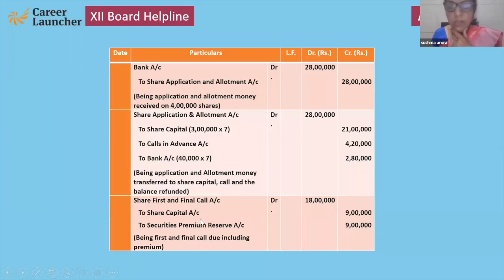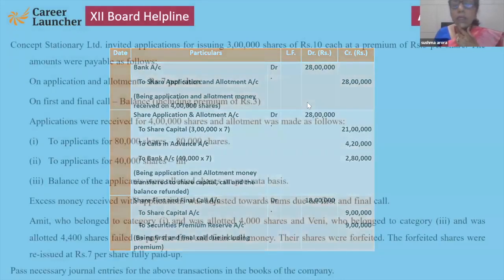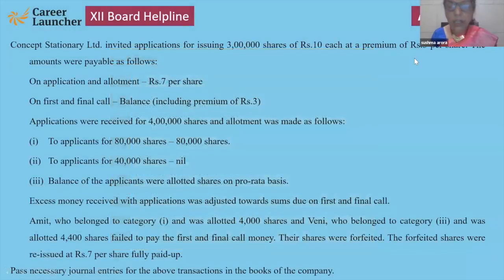Okay, so first and final call to share capital to SPR. Now students are confused how that 18 lakh came. Simple. See here, share value is 10 and premium is 3. So 10 minus 7, that will be 3, and premium is 3. So 3 plus 3 will be 6.